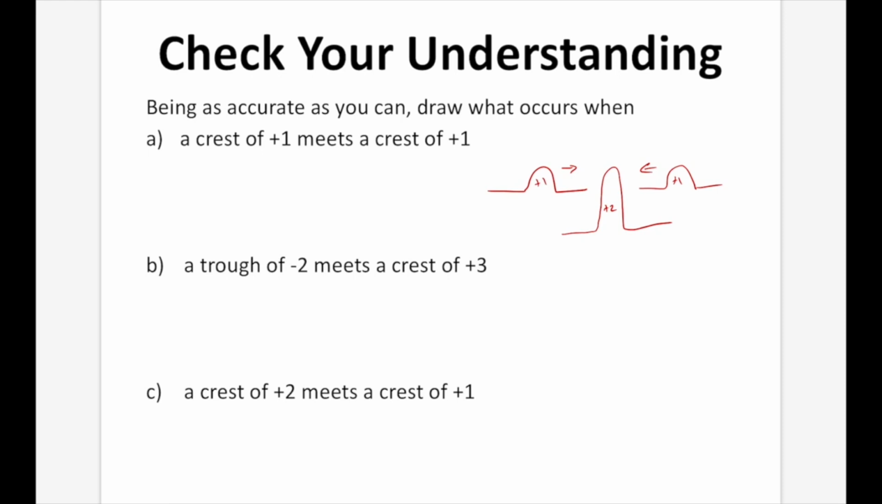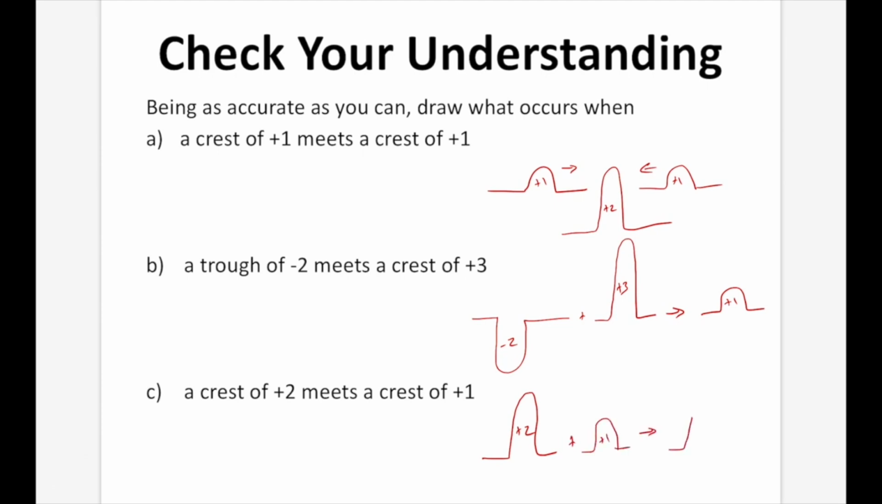Now how about a trough of minus 2? So minus 2 meets a crest of plus 3. Now what results is going to be a crest of plus 1, because plus 3 plus minus 2 equals plus 1. And then C, a crest of plus 2 meets a crest of plus 1, and that's going to give us a crest of plus 3. And that concludes our lesson on reflection, interference, and transmission.